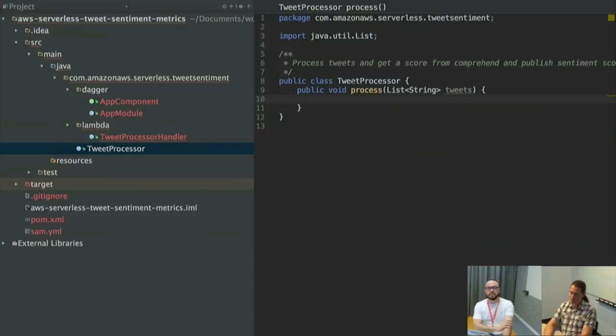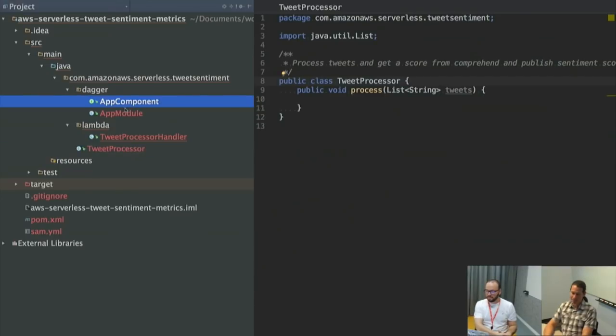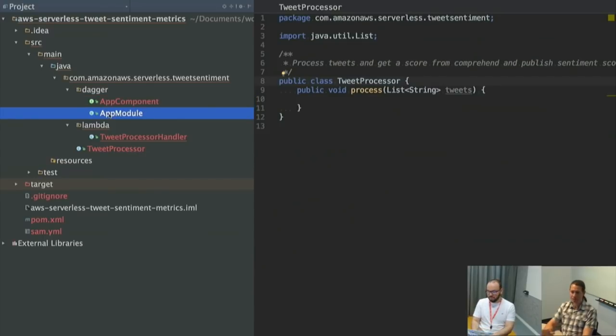Okay, so now let's actually write our business logic. So this is the core structure. This is how I structure things. For serverless apps, what I find is I can usually just use app component and app module and put everything in app module and everything in app component. And I'm generally good. I try to create my serverless applications to be fairly small and targeted, and then compose them together. I have written much more complex, very large serverless applications where I further break out this class structure.